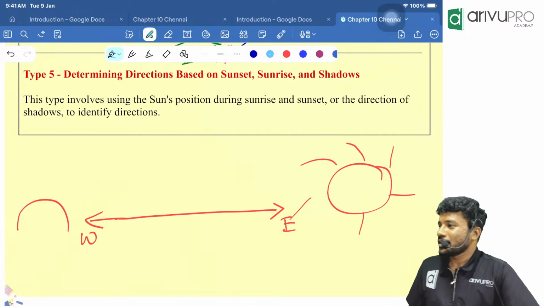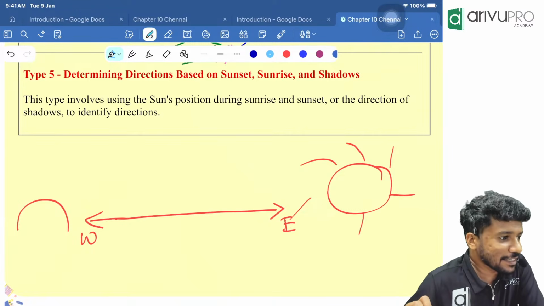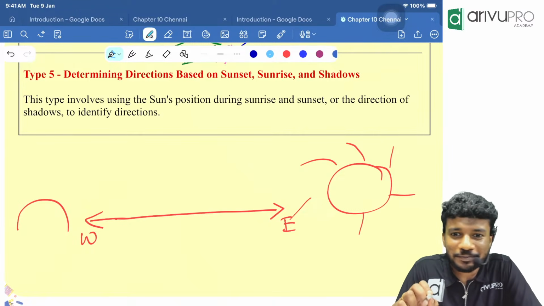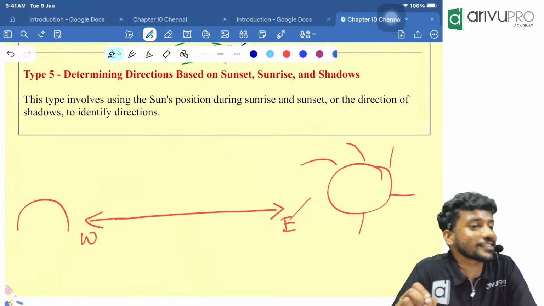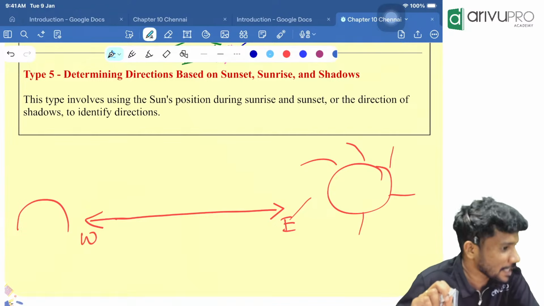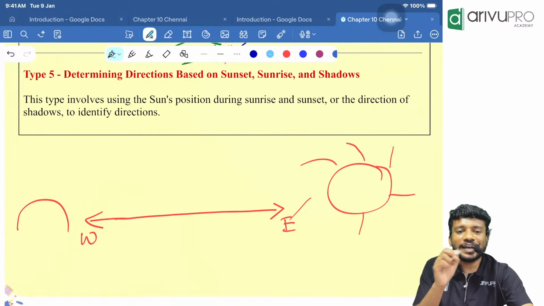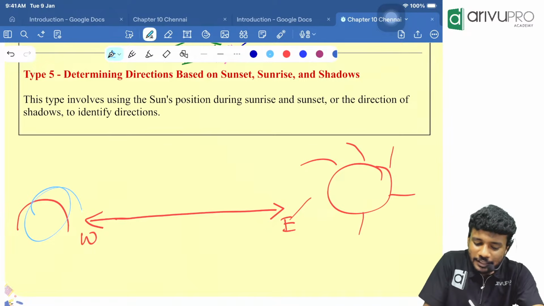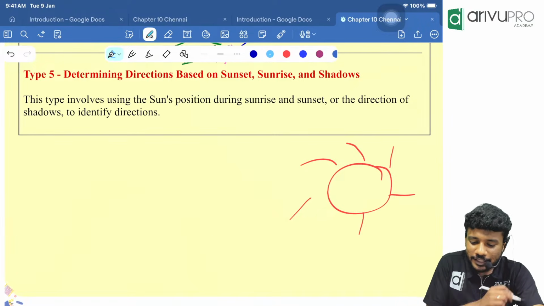Now, people, the sun rises in the east and sets in the west. That we know. That is something we are sure about. So, wherever the sun rises, that is east. Wherever the sun sets, that is west. That is never going to change. Now, one fine day, the sun is rising. The sun rises in the east.